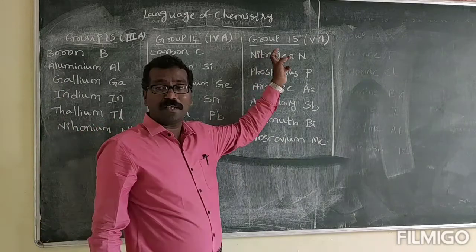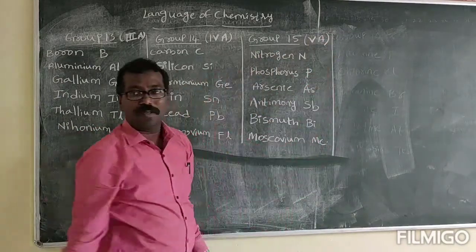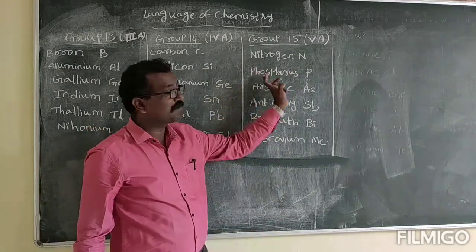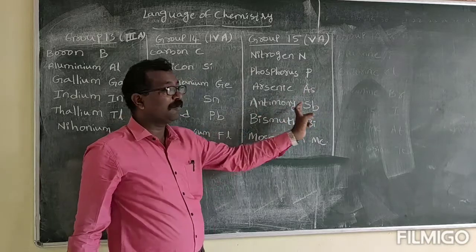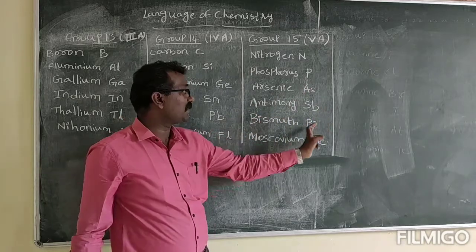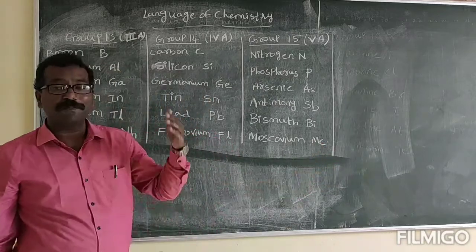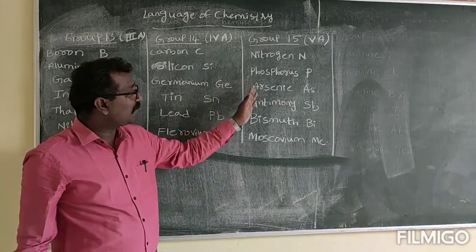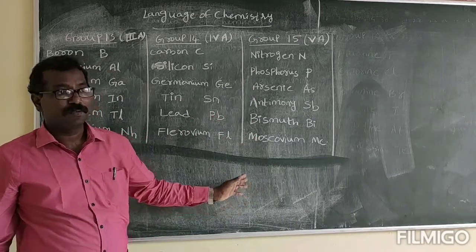Next, group 15th are also called as group 5A elements. Nitrogen symbol N, phosphorus symbol P, arsenic symbol As, antimony symbol Sb, bismuth symbol Bi, moscovium symbol Mc. Group 15th means nitrogen, phosphorus, arsenic, antimony, bismuth and moscovium.